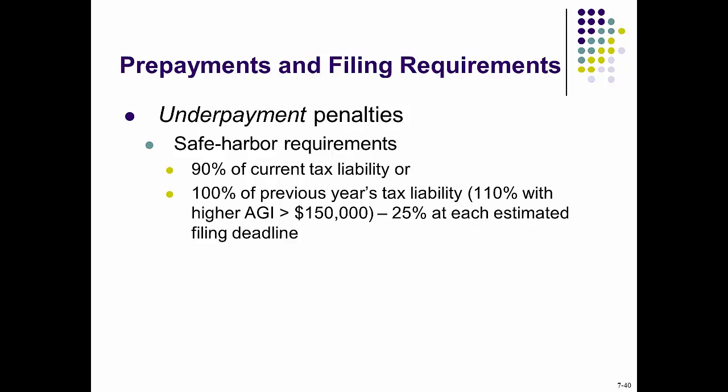Underpayment penalties. When taxpayers fall behind on their tax payments, they may be subject to an underpayment penalty. Tax laws provide some safe harbor provisions allowing taxpayers to avoid underpayment penalties if their withholdings and estimated tax payments equal or exceed one of the following two safe harbors. Safe harbor number one, 90% of their current tax liabilities, or number two, 100% of their previous year tax liability, 110% for individuals with AGI greater than $150,000.